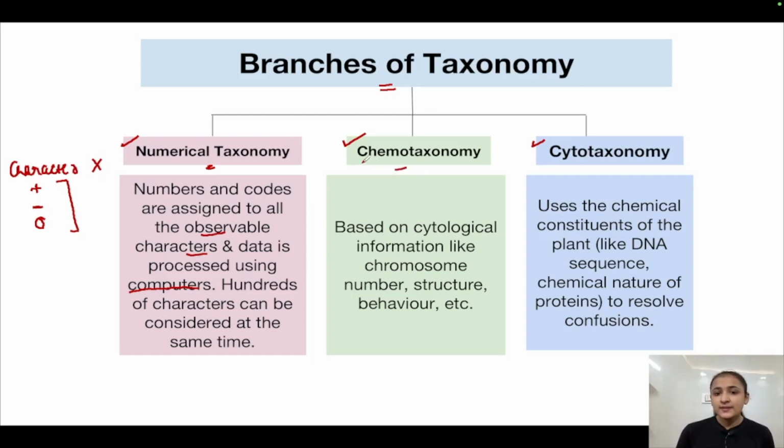Chemotaxonomy, as the name suggests, is based on cytological information. Actually, this should be opposite. This should be cytotaxonomy and this should be chemotaxonomy. Okay. So, cytotaxonomy is based on cytological information like chromosome number. What are the number of chromosomes present in the organism? What is the structure of their chromosomes? What is the behavior of the chromosomes, etc. So, based on all this cytological information, this cytotaxonomic method comprises all of this information.